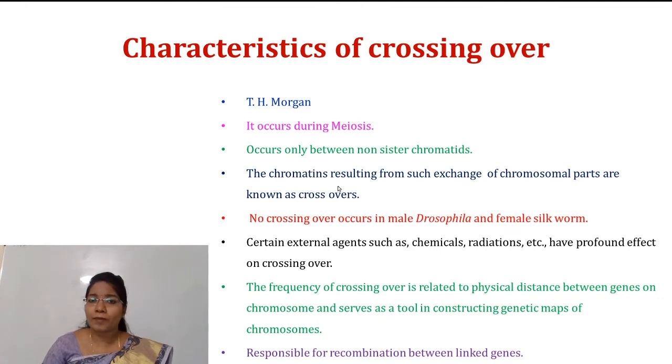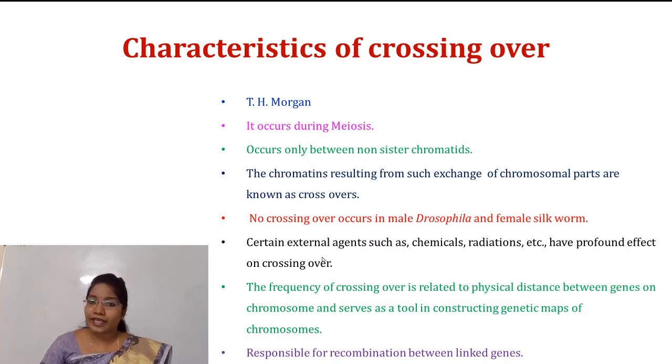Then the chromatids which result from the exchange of chromosomal parts are called crossovers. Also, no crossing over occurs in male Drosophila and in female silkworm.